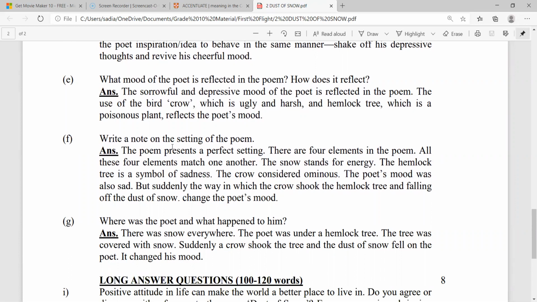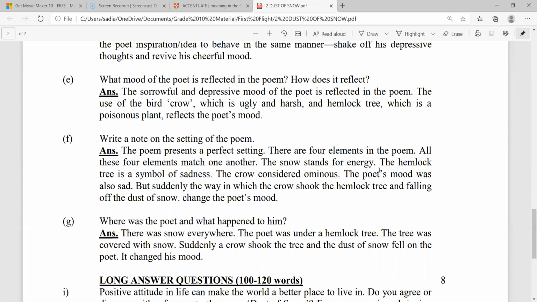Write a note on the setting of the poem. Robert Frost, in his poem Dust of Snow, has selected sadness. Thus, he had also selected a setting which was calm, quiet, and sad. The poet presents a perfect setting. There are four elements in the poem. All these four elements match or complement one another.